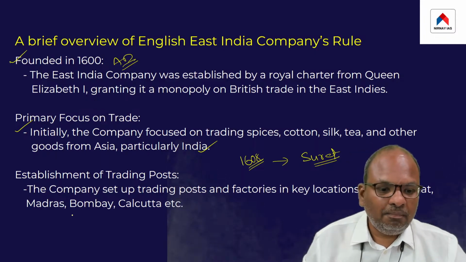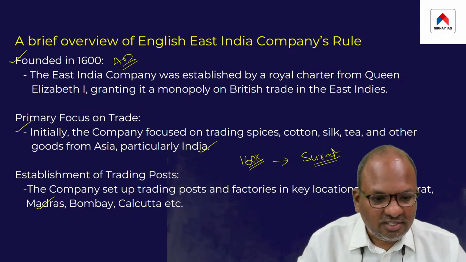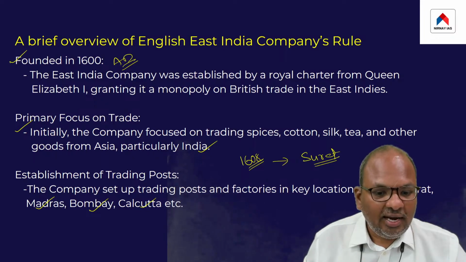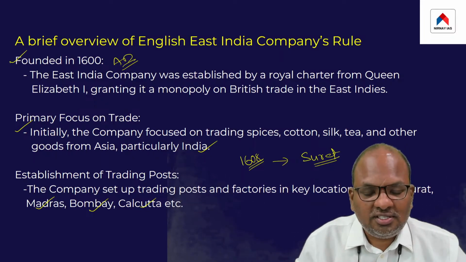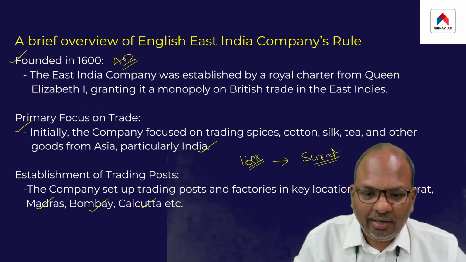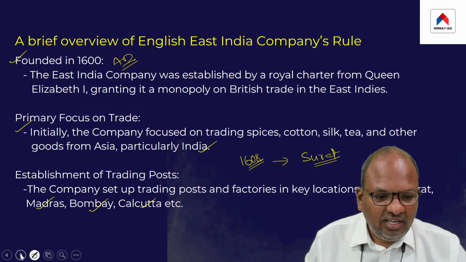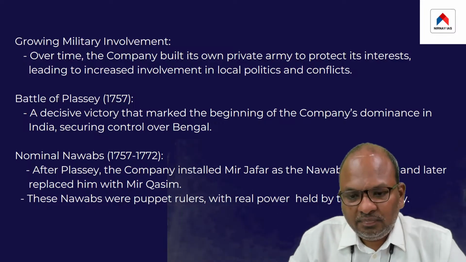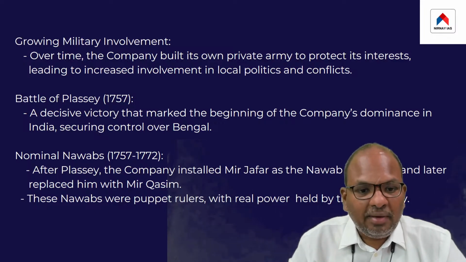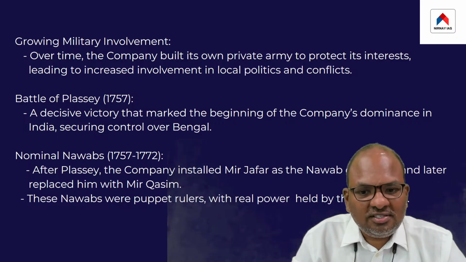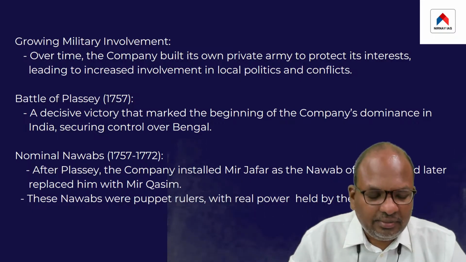For example, Madras was their settlement, Bombay was also their settlement, Calcutta was also their settlement. So basically, this company came to India in 1608, primarily for trade, and it began establishing its settlements in different parts of the country.